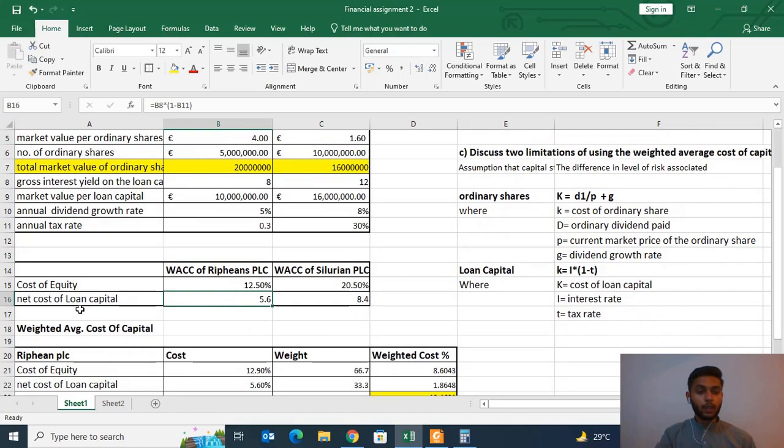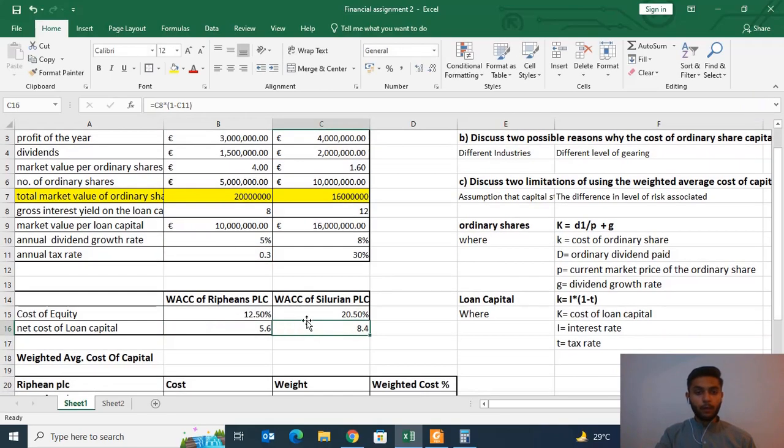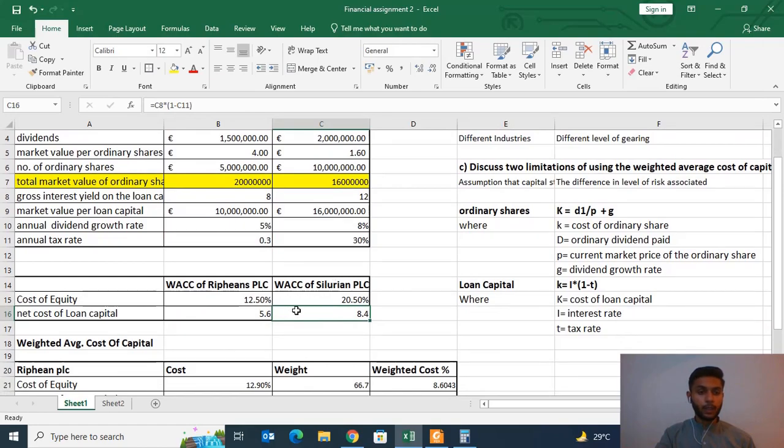Similarly, to find the net cost of loan capital, we have followed this formula, which says that the cost of loan capital is interest into 1 minus tax rate. Following this formula here, first of all, we have selected B8, which is the gross interest yield or interest rate of the loan capital, into 1 minus B11, which is the annual tax rate. We have calculated this for these two companies.